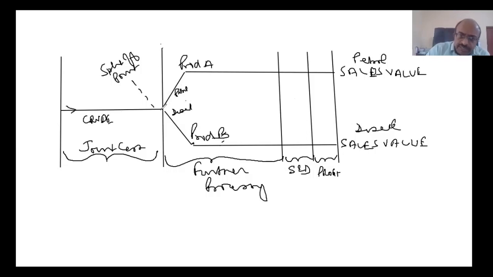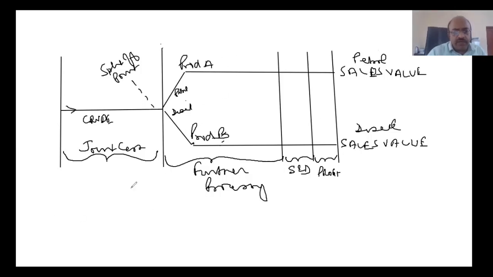If suppose you can sell it at this point, fine. But then there are certain decisions that we need to learn here as to whether to sell it at this point or do further processing. That we'll look at a little later. But primarily try to understand that at this point it is split. Then you are further processing, incurring selling and distribution costs, and if you add profit, you get the sale price for diesel and petrol. There are two products. So this chart is what gives you this.